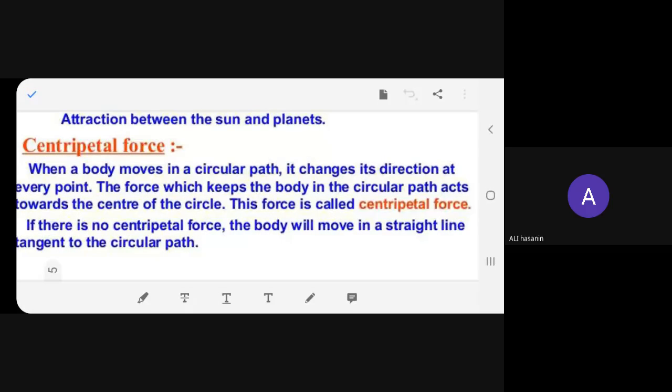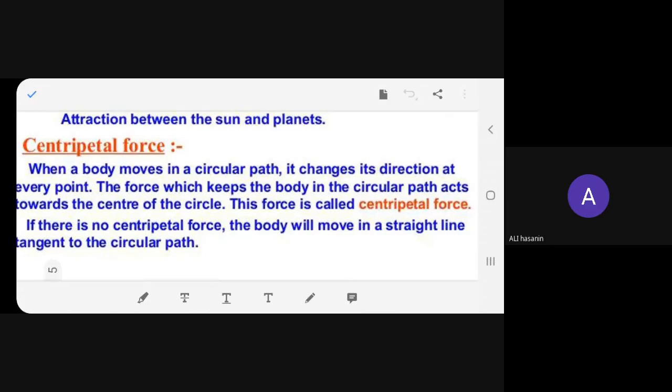The force that we are going to study now is the centripetal force. This is what I have taught you in 8th standard. Two forces I have taught you: one is centrifugal force and the other one is centripetal force. Here, centrifugal force is not useful, so we are taking the centripetal force. Let's define it.